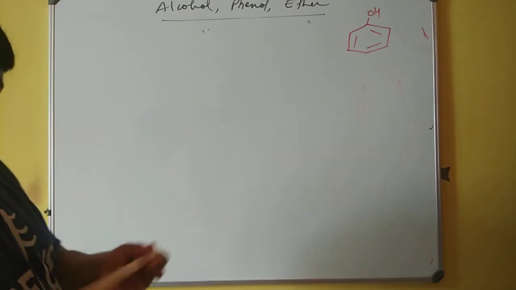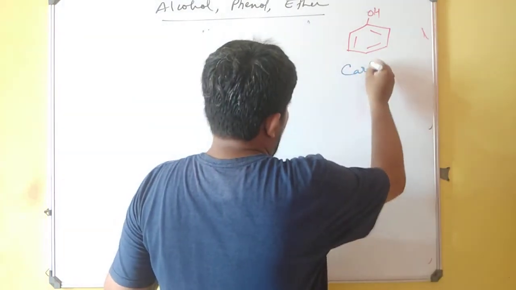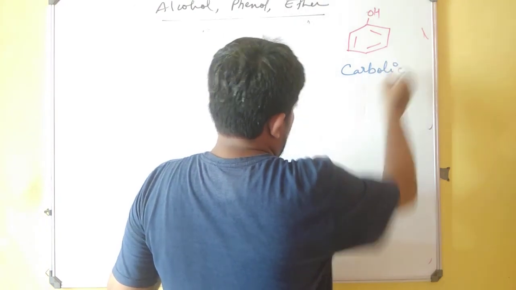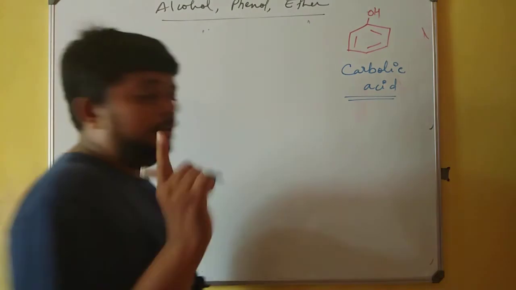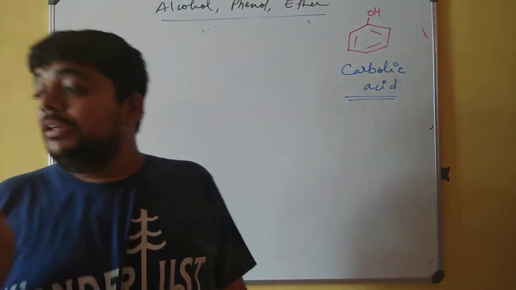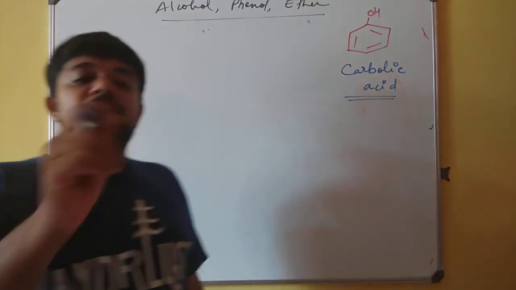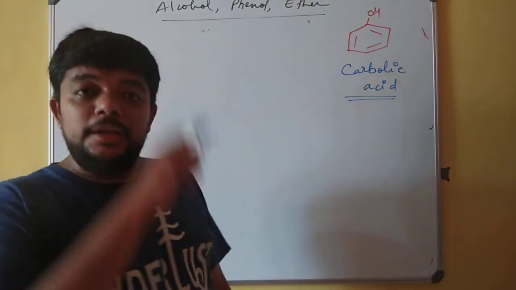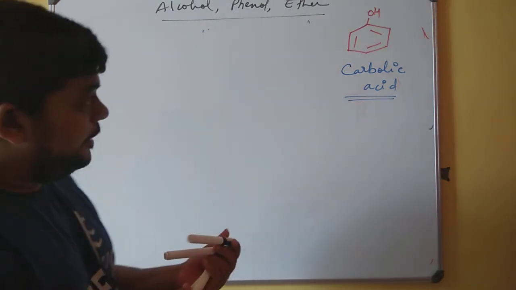We call it phenol, but a very interesting thing about it, what I am fascinated about, is its property of acidity, which will be coming up in later videos. But remember very well, phenol is known by a popular name, and that popular name is carbolic acid.